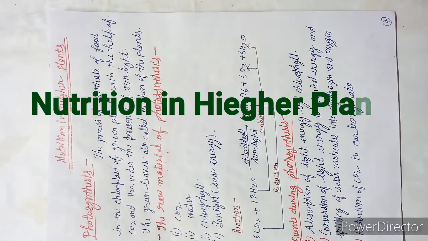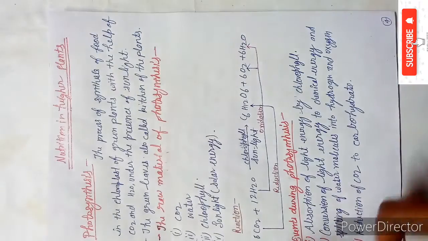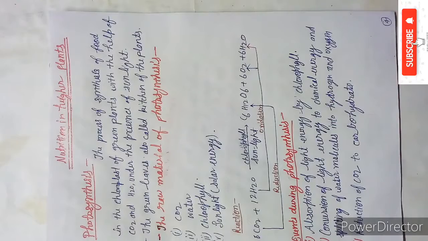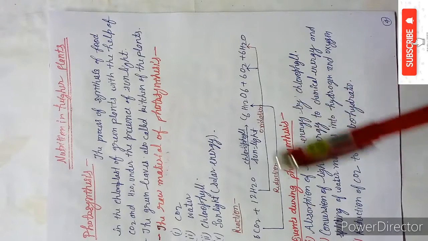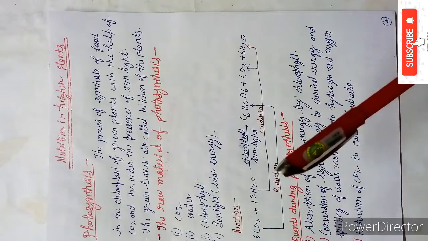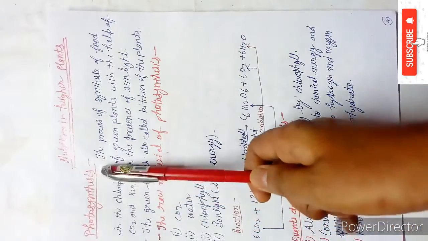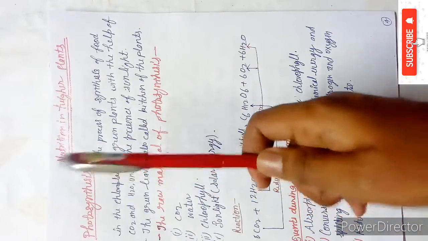And in today's video, we are going to discuss nutrition in green plants. Okay, students. So nutrition is done by the green plants by a biological process, we can say a biochemical process. The name is photosynthesis.